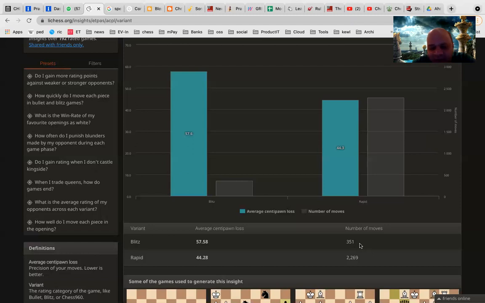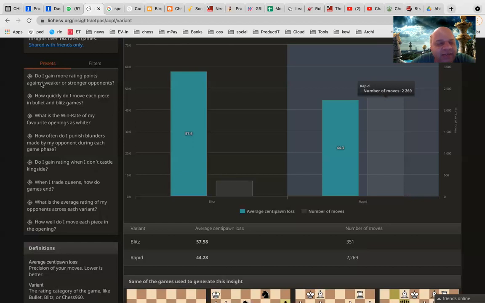And what it is saying is, in blitz I tend to have a worse record, which is expected, I think, because blitz is a shorter time period, and in rapid you get more time. But if it is reverse, then it is a problem. So you can see this based on your games. What is your average centipawn loss in blitz, bullet versus rapid? You'll be able to see it. It is just one of the insights. It doesn't mean that everything is going to be there.